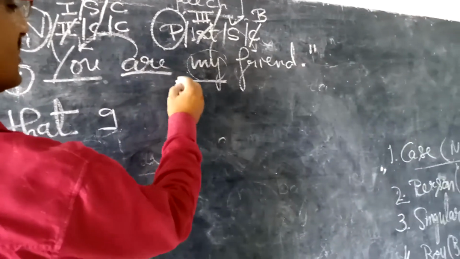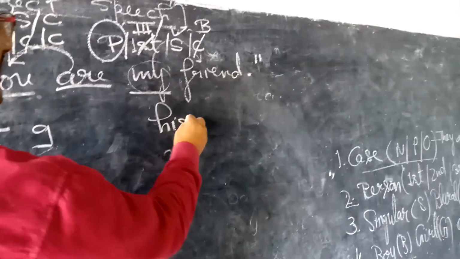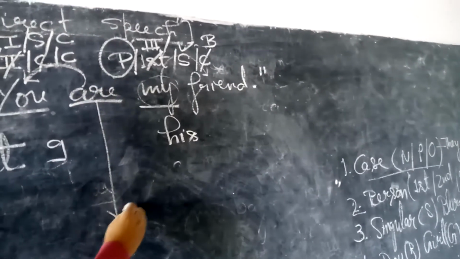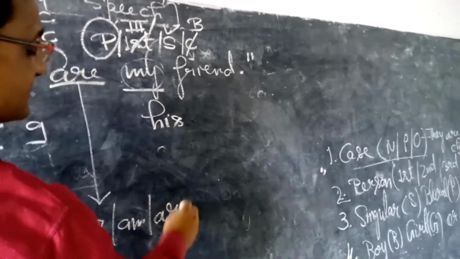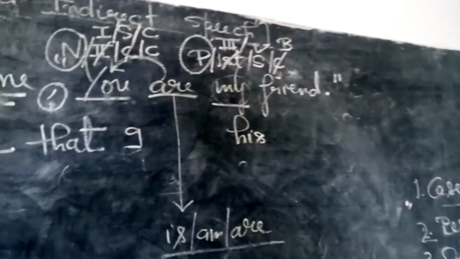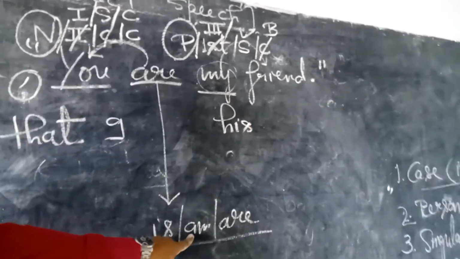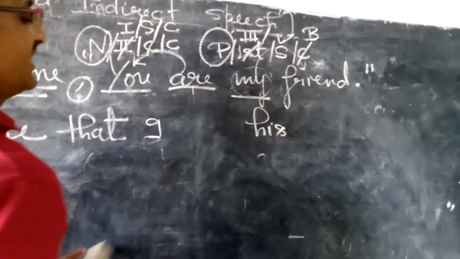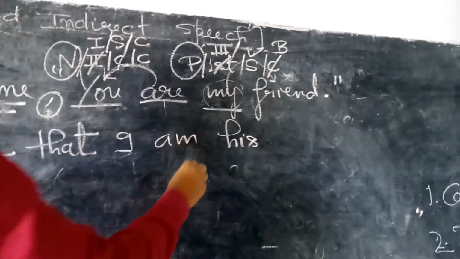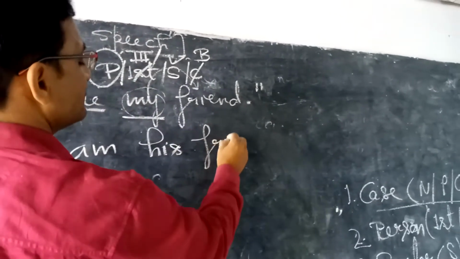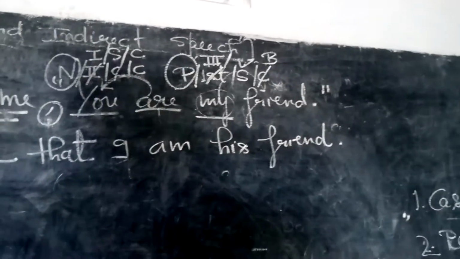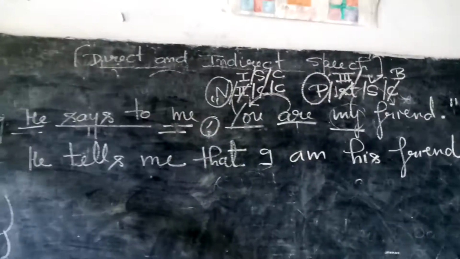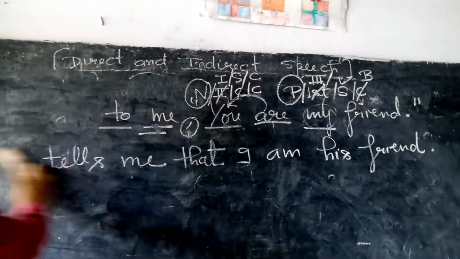So first of all, his. And now in this category there are three verbs: is, am, are. Because tense is not changed. So what is appropriate with I? Am. So I am going to write am. I am his friend. And remove inverted commas. Put full stop. Excellently done by you. Okay, students, now I am erasing it.